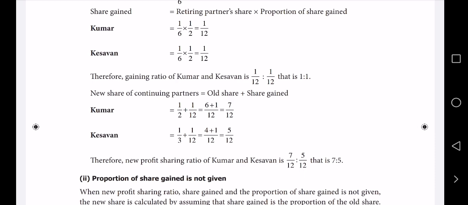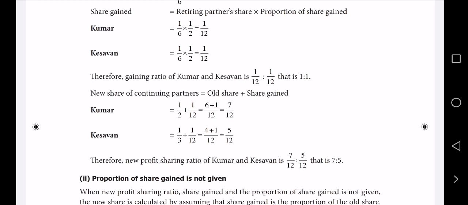The new ratio of Kumar equals old share plus share gained. Old ratio plus gaining ratio, we can also say. Therefore, Kumar's old share is 1/2 plus what he is getting from Manohar, 1/12.